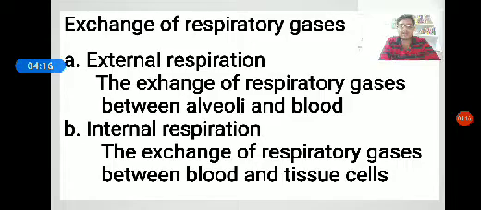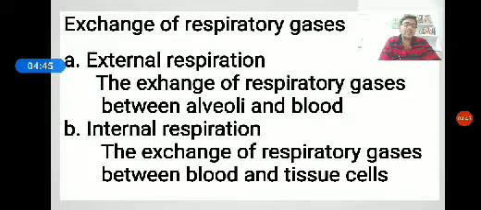So here what happens: the partial pressure of oxygen in the alveoli is 105 mmHg, whereas in the blood it is 40 mmHg. Hence, the oxygen diffuses from the alveoli into blood until the partial pressure of oxygen increases to 105 mmHg.